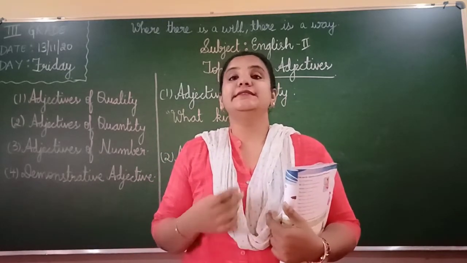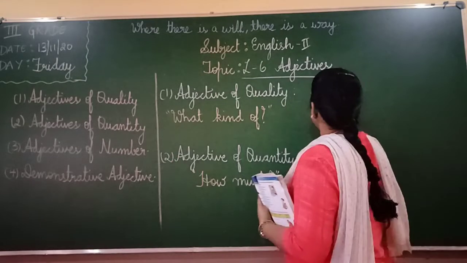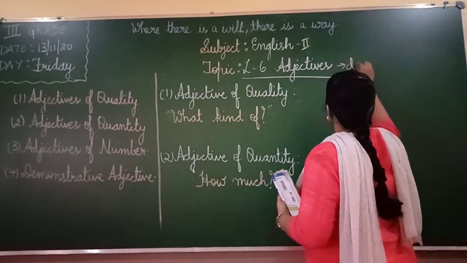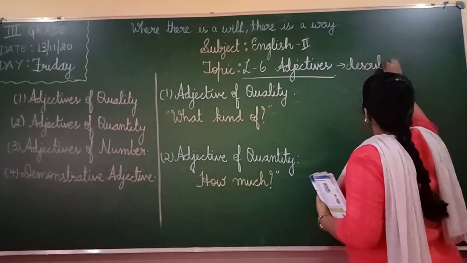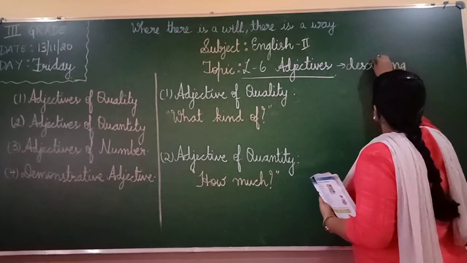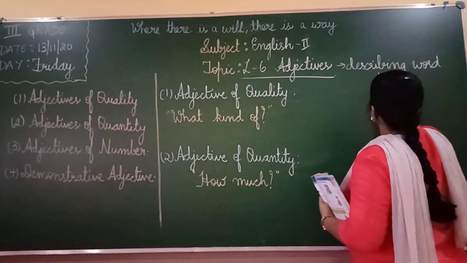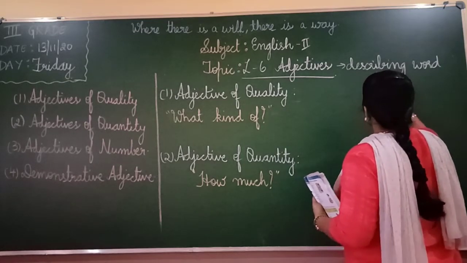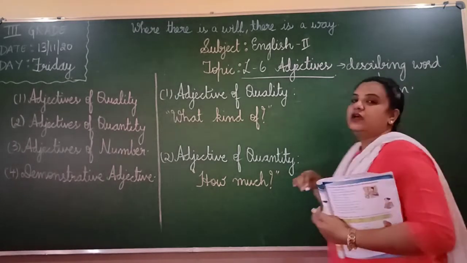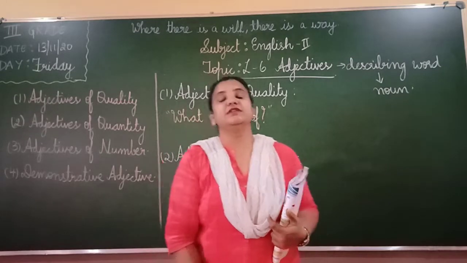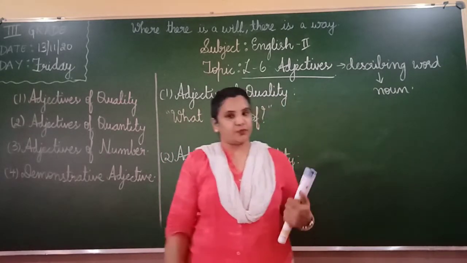It is a describing word. What is an adjective? An adjective is a describing word. Okay. What does it describe? It describes the noun. Okay. An adjective is a describing word. It describes the noun. Okay.